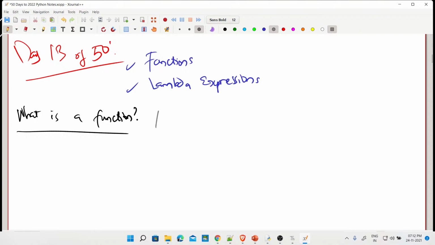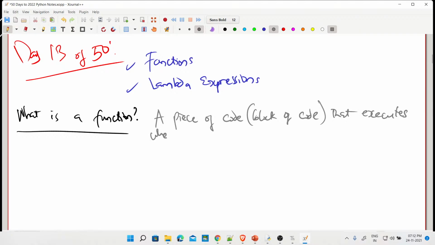It's just a block of code that runs only when you call it. That executes when it's being called.